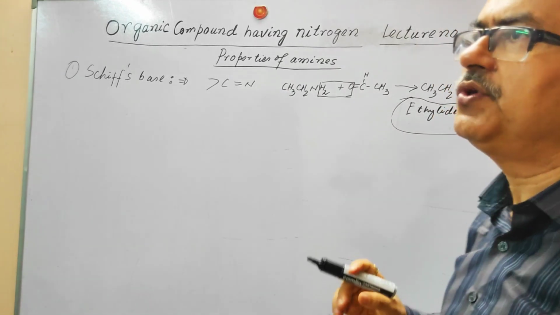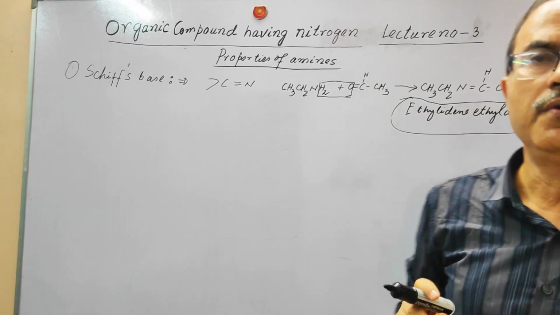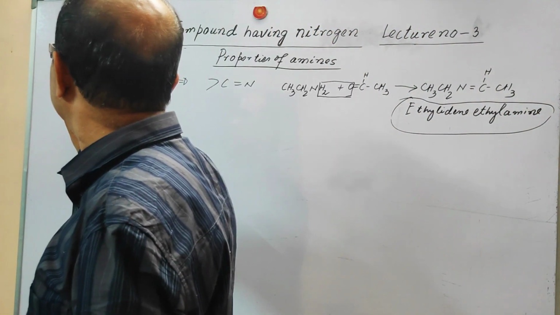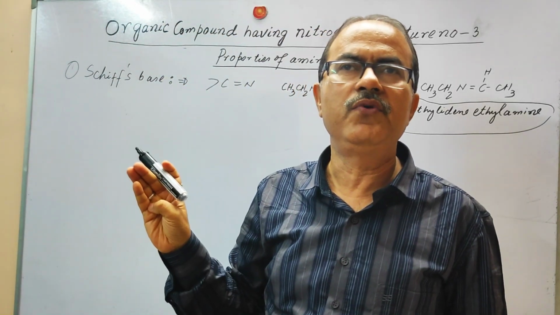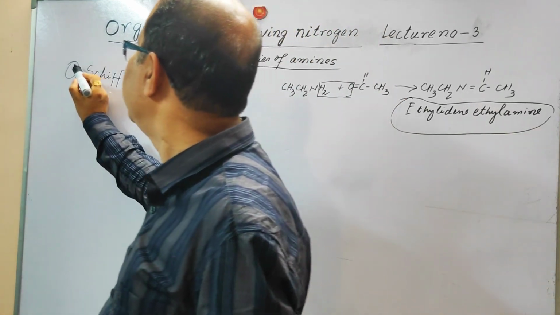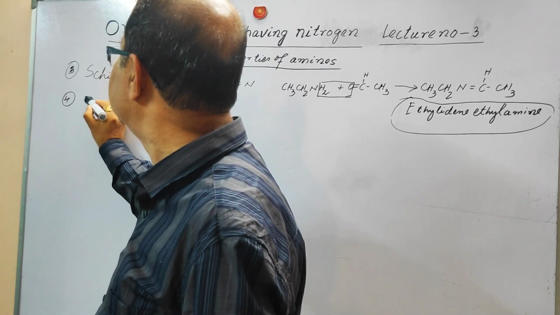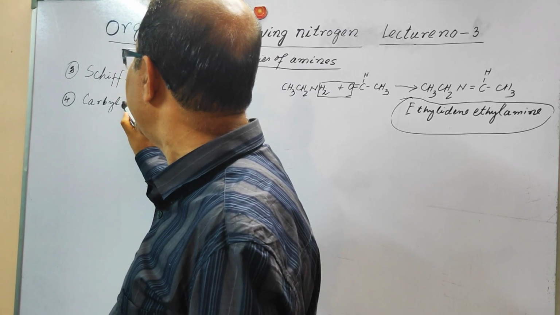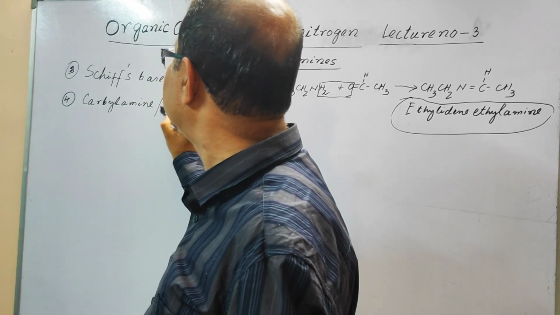That the reaction is carried out with the acetaldehyde and your primary 1 degree amine. This is what you are discussing. We have understood the basic property. We have understood the acetylation process. Now this is the third one, that is the Schiff's base. Fourth reaction is carbylamine reaction. Carbylamine, or this is called isocyanide.